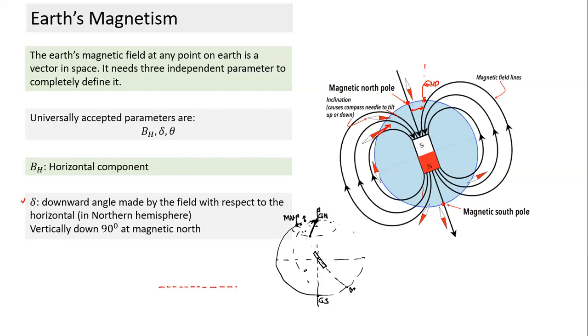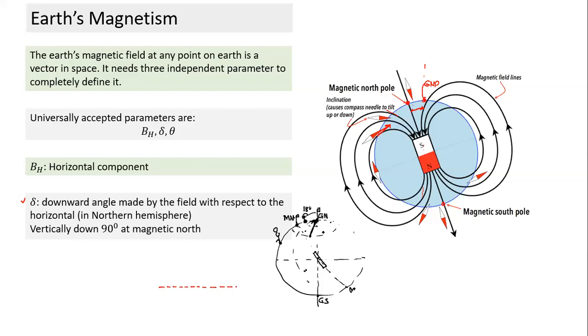Yes, sir. Well, if you stand on the longitude which is passing through magnetic north, what will be the angle of declination at a point which is in between the two? What will be the angle of declination at this point here? It will not be the same. Think and tell me. If I stand here, it will be in one direction. If I face geographic north, magnetic north will be towards my back. So here the angle of declination will become 180 degrees, whereas if I stand here, the angle of declination becomes 0. Right? Are you following so far?